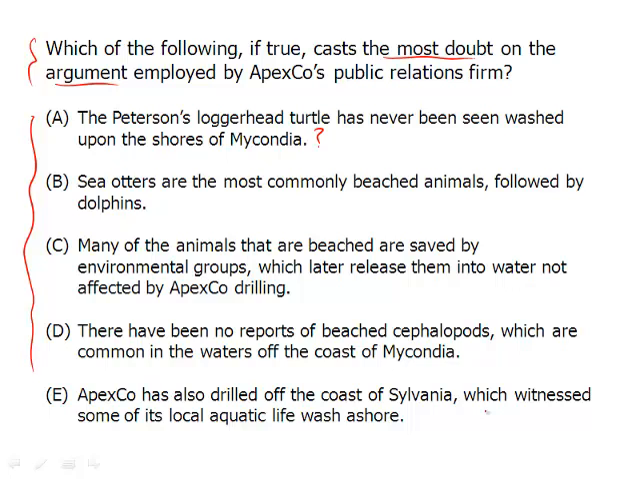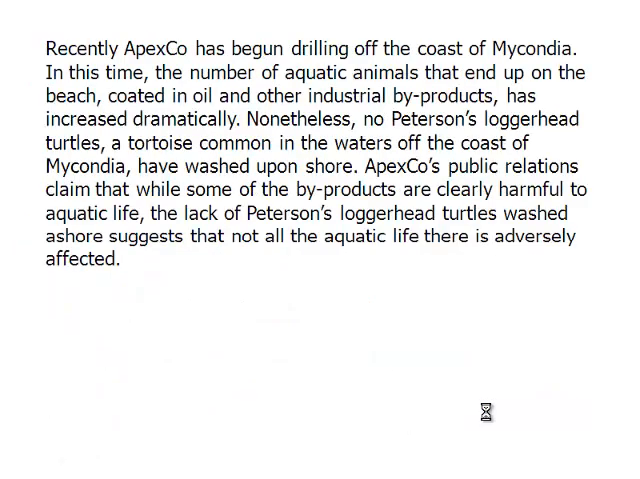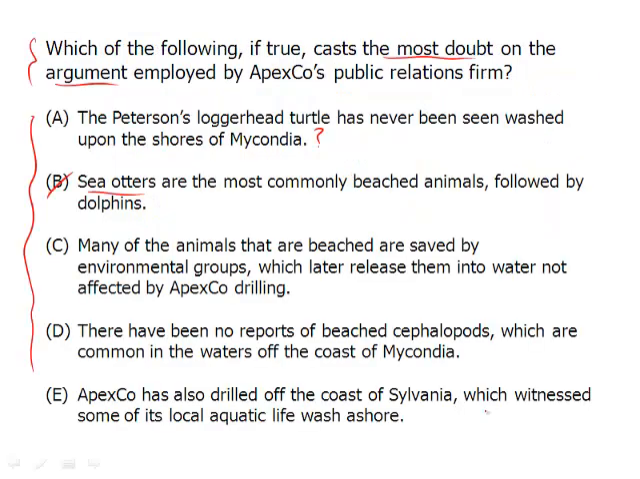Sea otters are the most commonly beached animals, followed by dolphins. So we're talking here about beached animals and these two specific beached animals. Notice the prompt, though, was talking about the Peterson's loggerhead turtle, and the turtle has been seen in the waters off the coast of Mycondia before, but B doesn't actually deal with the turtle. Again, go back and look at that conclusion. What is that conclusion saying? That conclusion is saying the lack of Peterson's loggerhead turtles washed ashore suggests that not all aquatic life there is adversely affected. So we want to make sure that we're focusing on the turtles. We get rid of B.